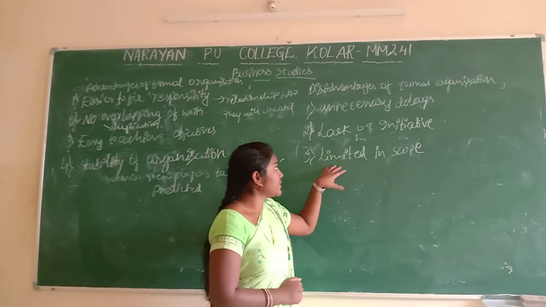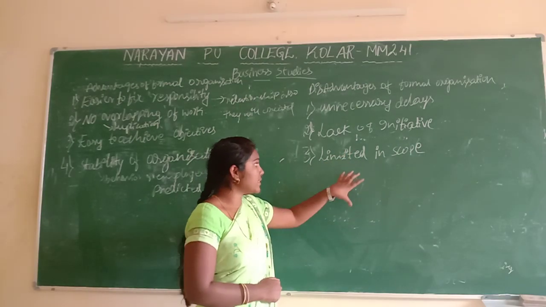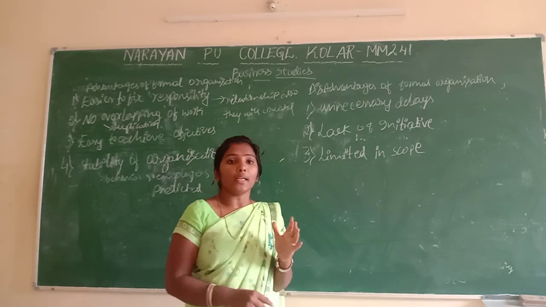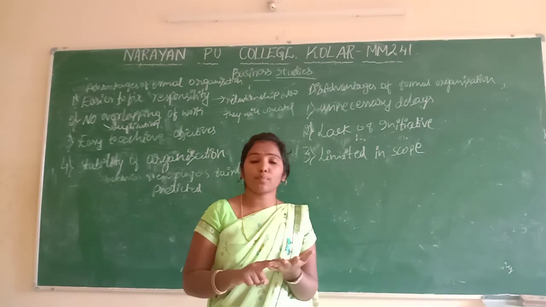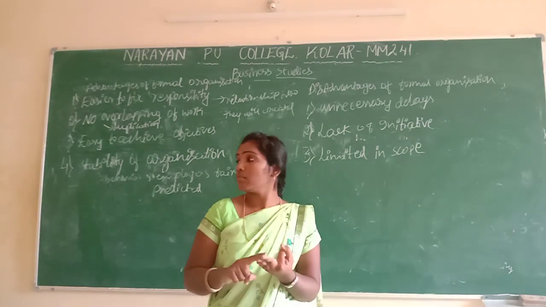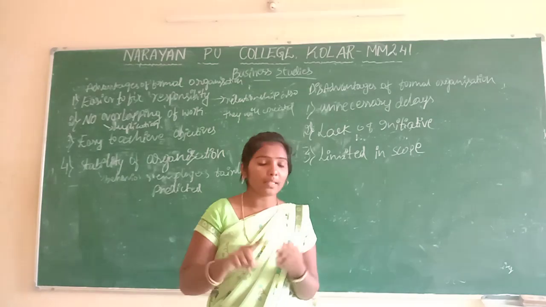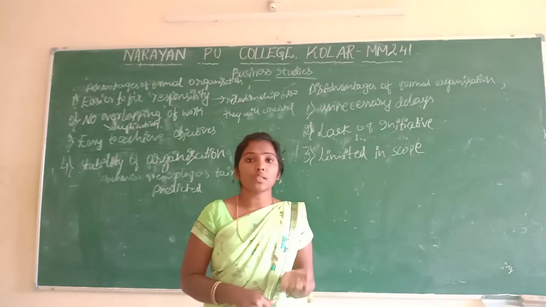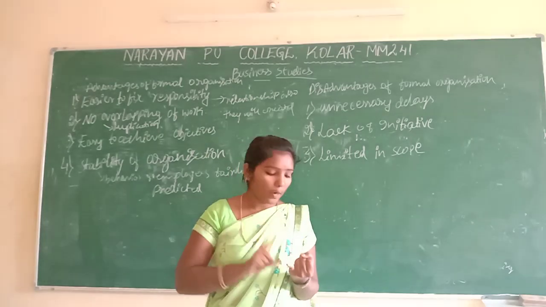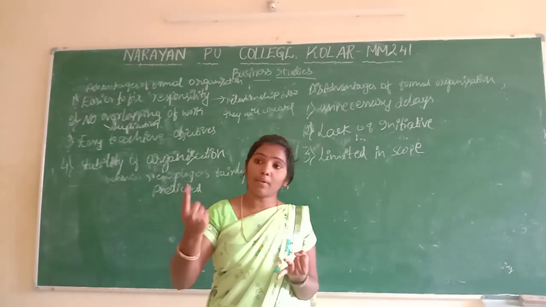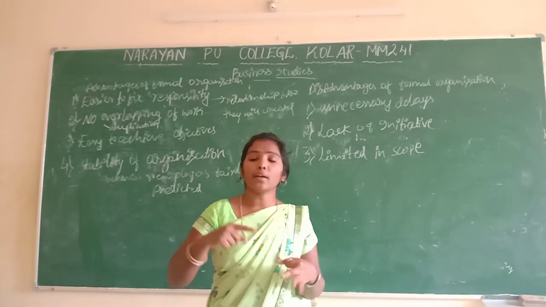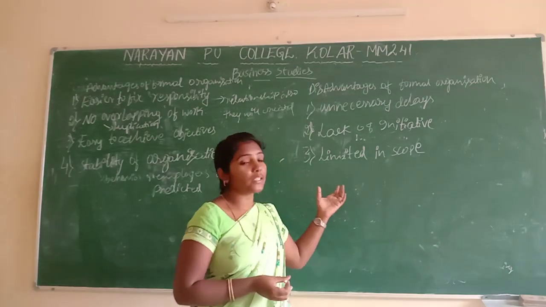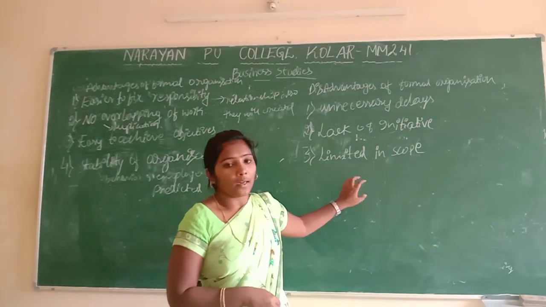Okay, and next it is limited scope. Limited scope means they will give only information: what the rules are, what the responsibilities are, what the performance is, and what the effectiveness is. It is already predicted, and based on that we have to work. They will not give a chance for creative activities. How to work efficiently, they will not give that either. And new technology will not be adopted. That's why it is a limited scope in this formal organization.